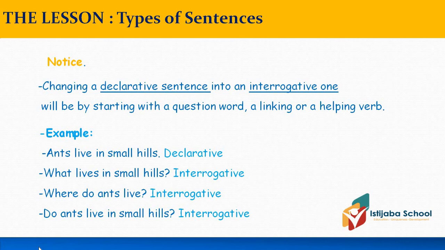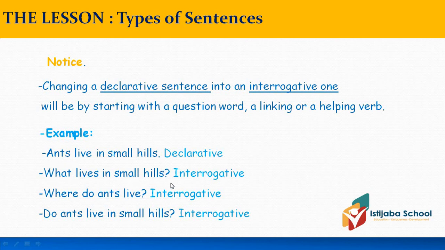As for changing this declarative sentence into an interrogative one, let us start with a question word like what, where. What lives in small hills? So here I start with the question word what because I'm asking about ants.